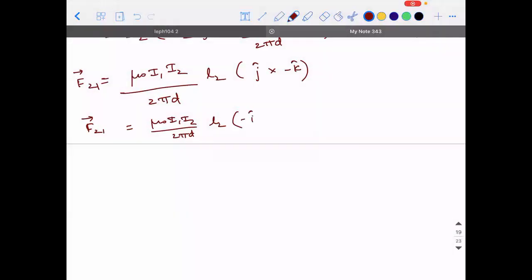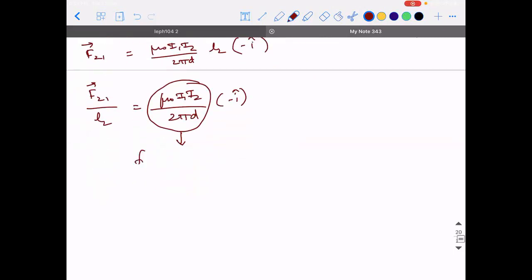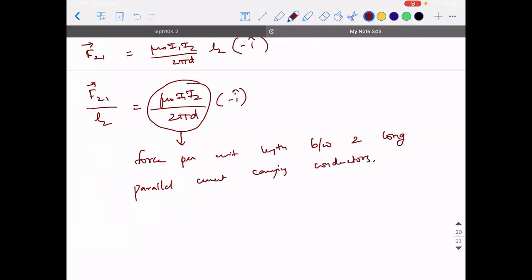It is minus i cap. So F21 vector divided by L2 is equal to mu naught I1 I2 divided by 2 pi d in the direction of minus i cap. This value is called the force per unit length between two long parallel current carrying conductors.